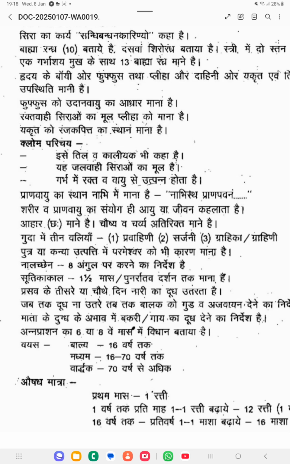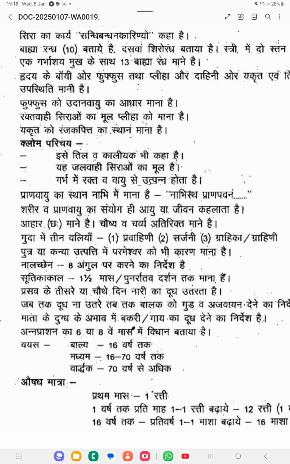Then how is the kloma forming in the intrauterine life? It is forming because of the combination of rakta and vayu. Garbha mein rakta va vayu se utpanna hota hai kloma. So during the intrauterine life, by the combination of rakta and vayu, kloma will be obtained, and the kloma is the root of the sira, the jalavahi siras. Okay, so these are the main things related with the kloma he has mentioned in the samhita.